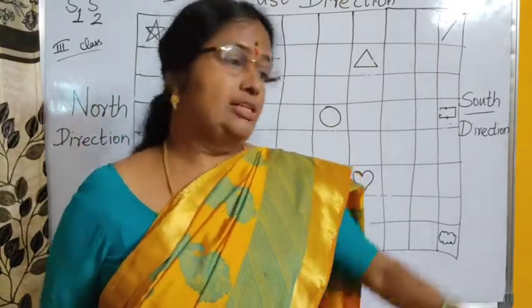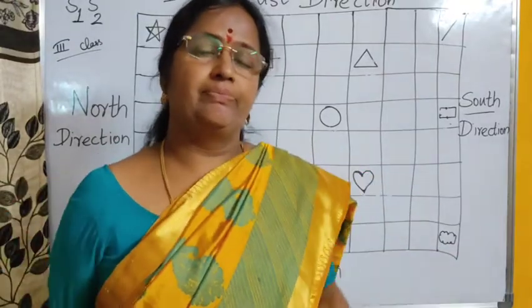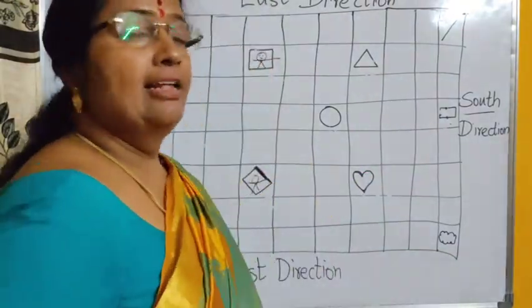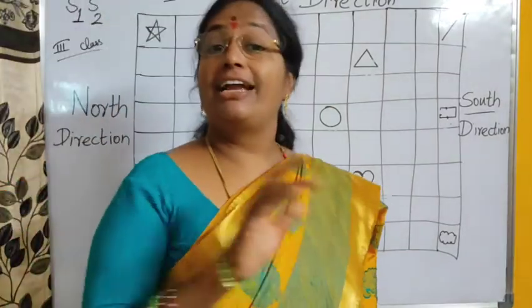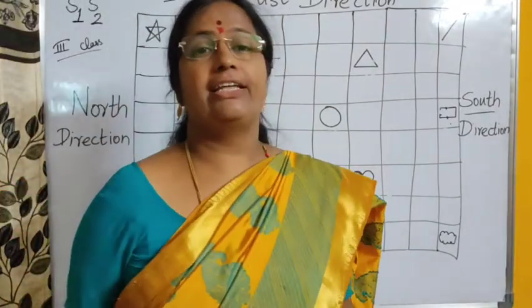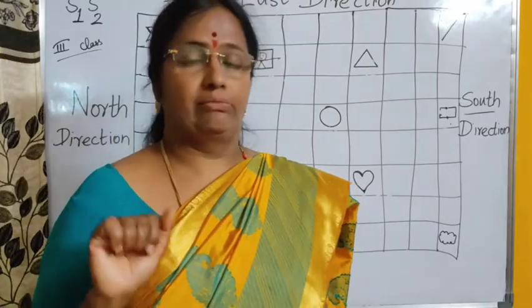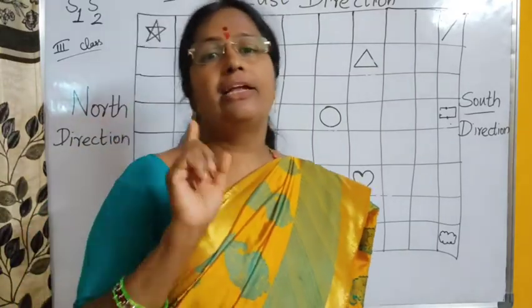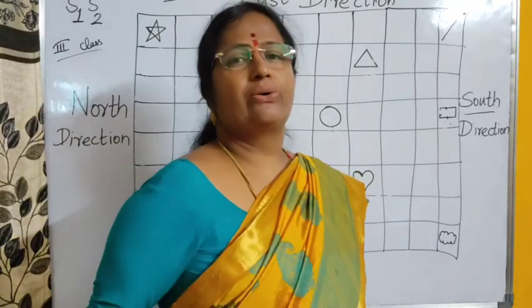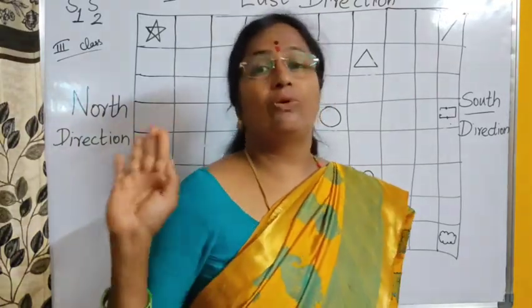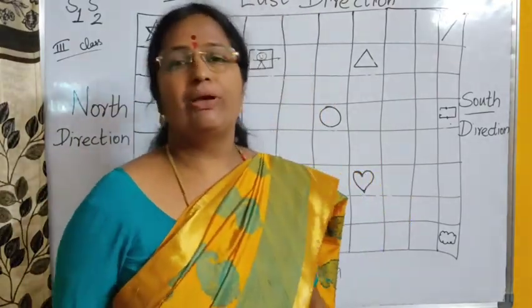See, now this is my left and this is my right. If I turn this side, then this is my right and this is my left. So left-right directions are not fixed. They won't be same at all the times. But north and south are fixed directions. Whichever place you go, north will be on the north only. It won't change. And south will be on the south.